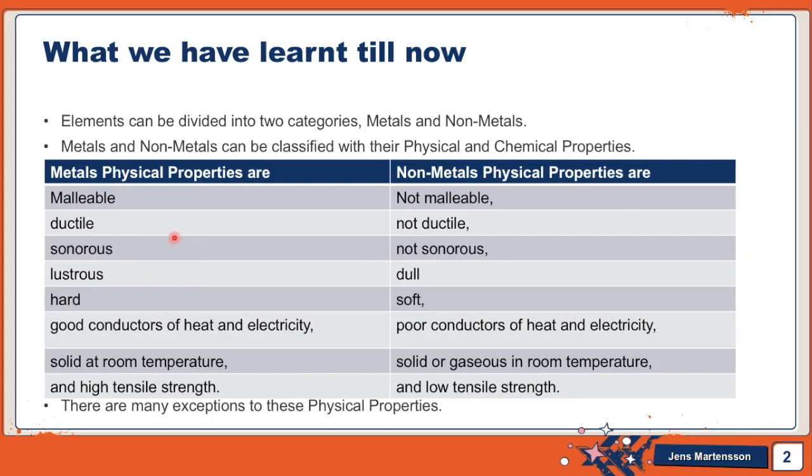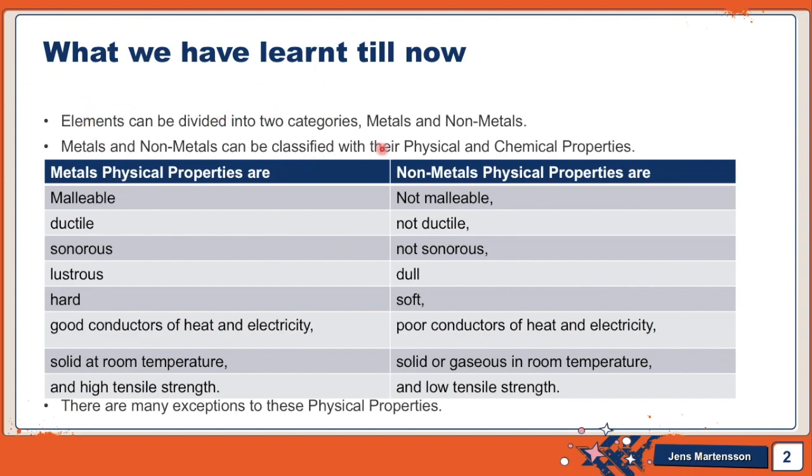In part 1 we saw the physical properties of metals and non-metals. You can take a screenshot of this slide, so that when your exams come, or before you go to school if schools reopen, you can open your screenshot and have a quick revision of the physical properties of metals and non-metals. Hopefully you will remember it in your exams. So first, let's get a quick, brief revision of this.